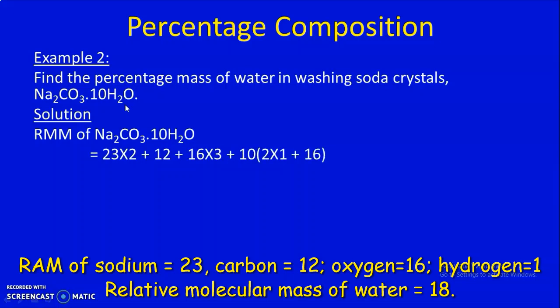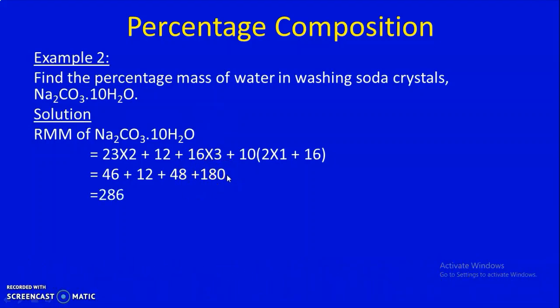Sodium 23, carbon 12, oxygen 16, then water molecule 18 into 10. So it will be equal to 46 plus 12 plus 48 plus 180. This 180 is due to the water molecules. The total is 286. So from this what can we find out? 180 gram of water is present in 286 gram of washing soda crystal. The mass due to water of crystallization is 180 and the molecular mass is 286.